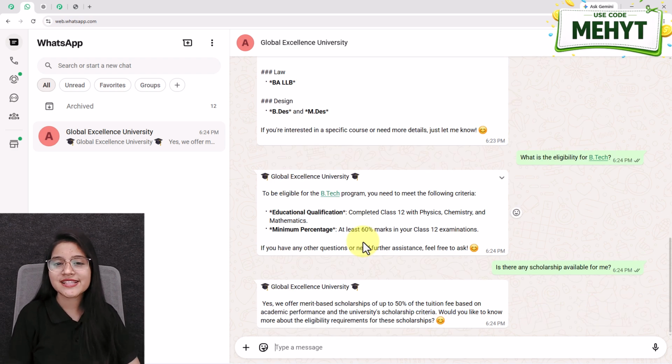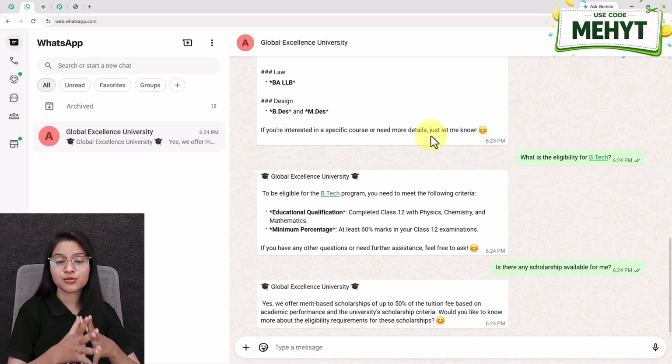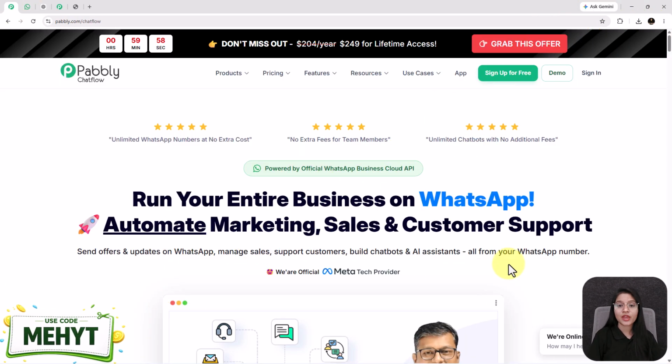So I created this complete WhatsApp AI admission assistant for universities. And you know what is the interesting part? I have built it without writing a single line of code. So to build this AI assistant, the platform I am using is Pabbly Chatflow. Pabbly Chatflow allows you to build WhatsApp AI assistants, chatbots, broadcast campaigns, and complete WhatsApp automation without writing code.